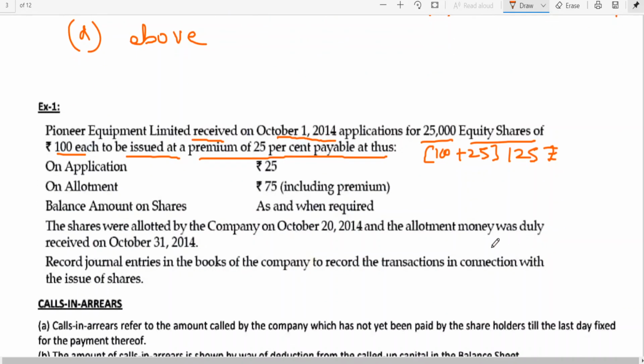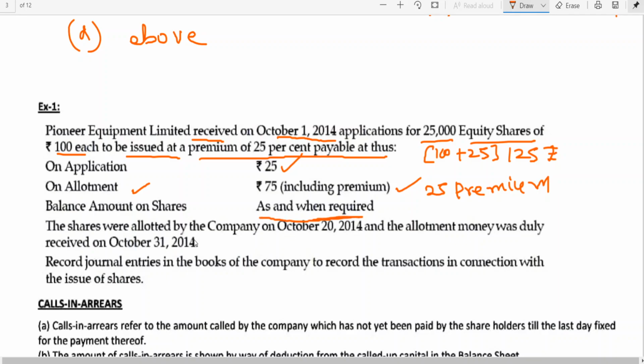How are they collecting? 25 rupees on application, 75 rupees on allotment including premium, meaning the 25 rupees premium is included in the allotment money. Balance as and when required, which means they have decided not to call now.